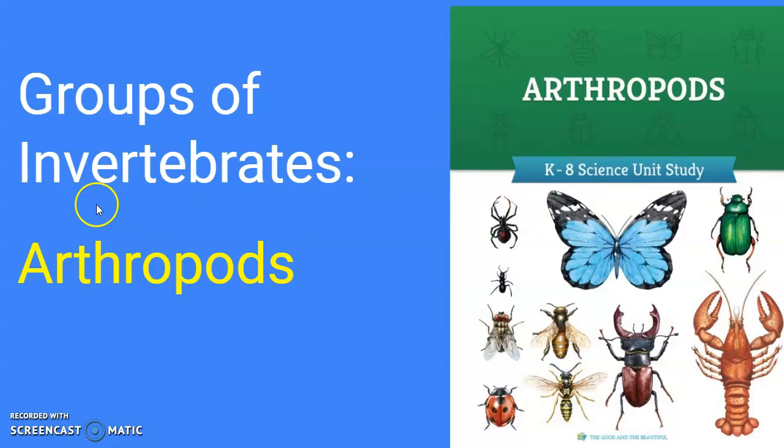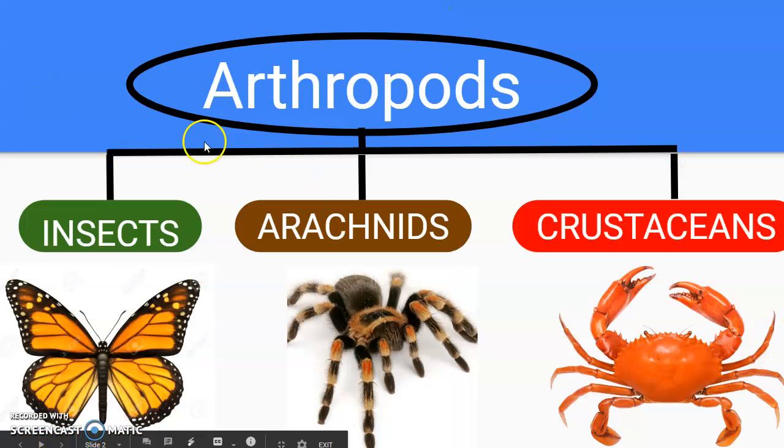They are part of the invertebrate animals because they do not have backbones. Arthropods are divided in three groups: insects like butterflies, arachnids like spiders, and crustaceans like crabs.